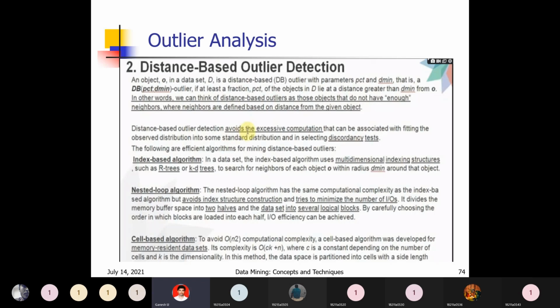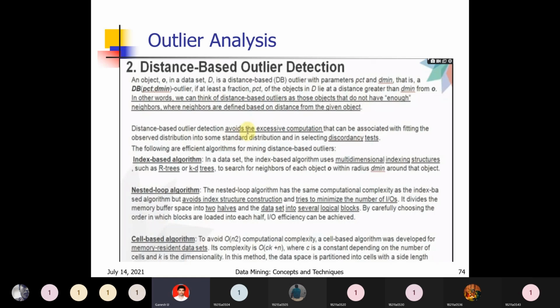All these are the advantages of the nested loop algorithm. The cell-based algorithm has some more advantages compared to this. We can reduce some complexity, that is O(N²). Some more complexity we avoided.